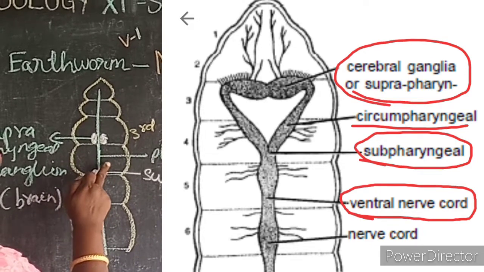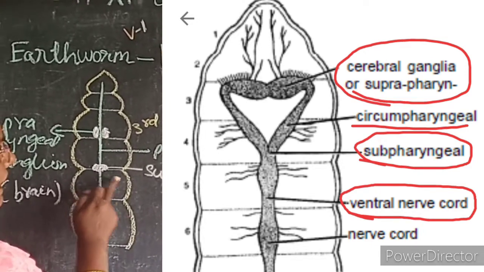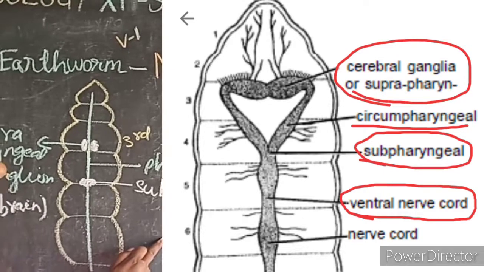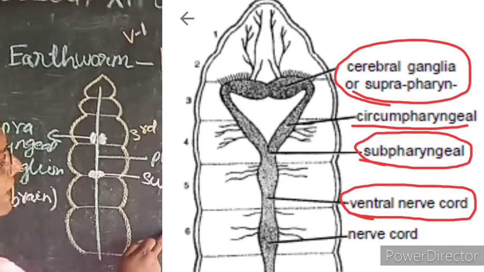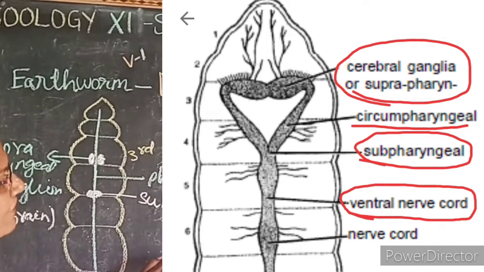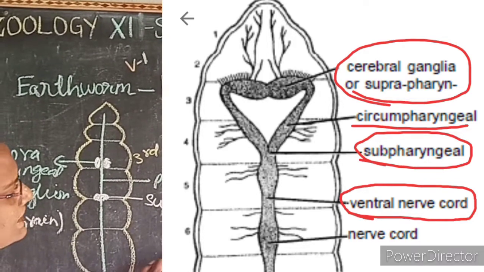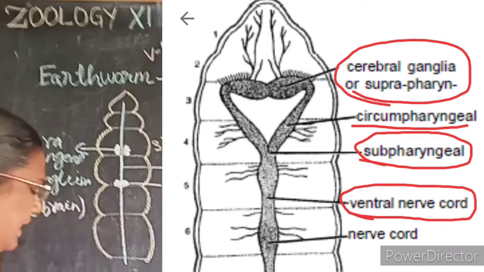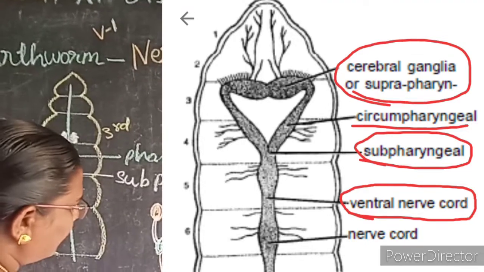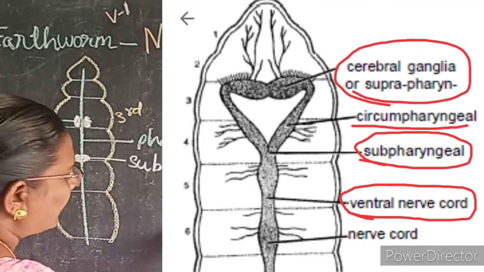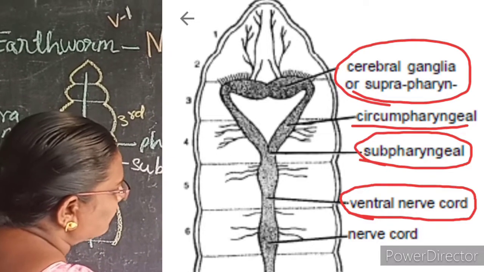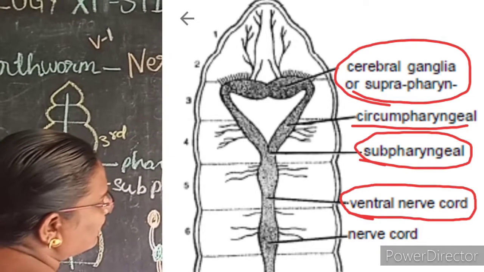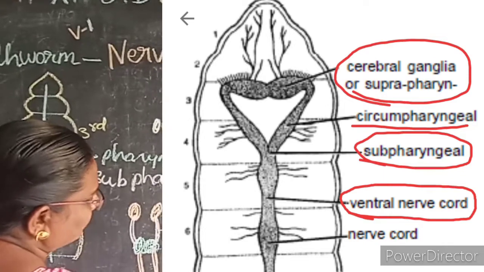Below the pharynx, it is called a subpharyngeal ganglion. They are connected by nervous tissue called the circumpharyngeal connective. A double ventral nerve cord arises from the subpharyngeal ganglion.